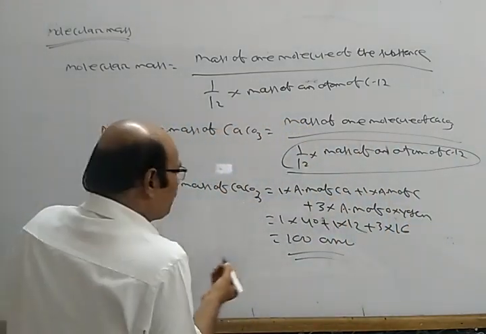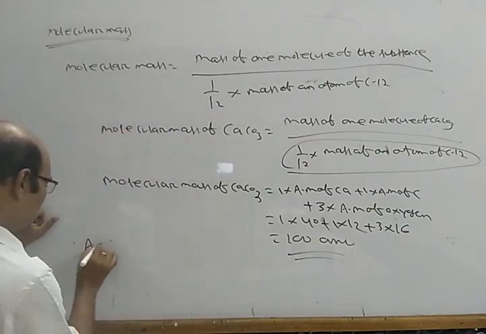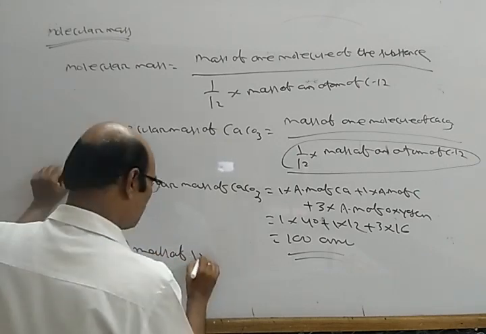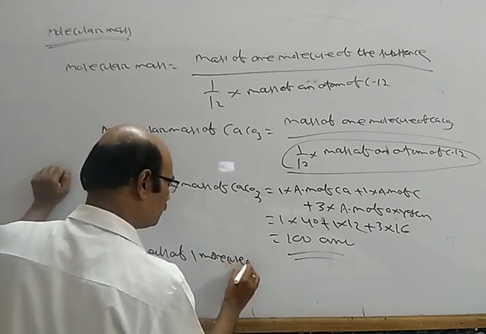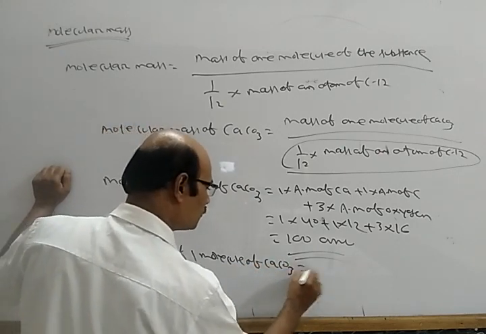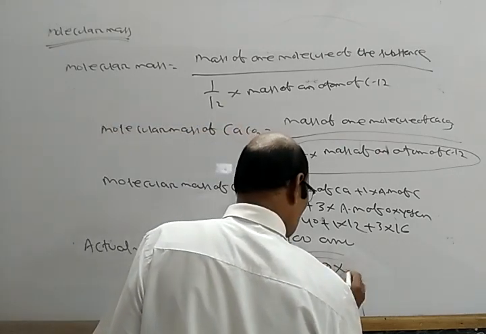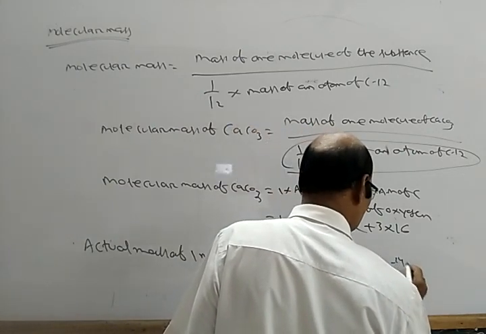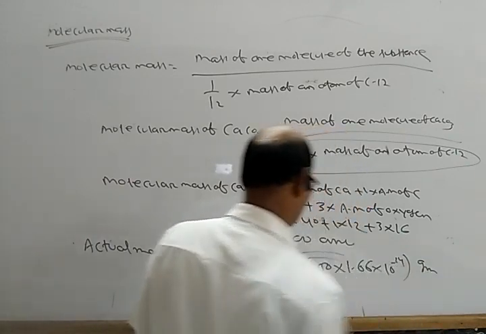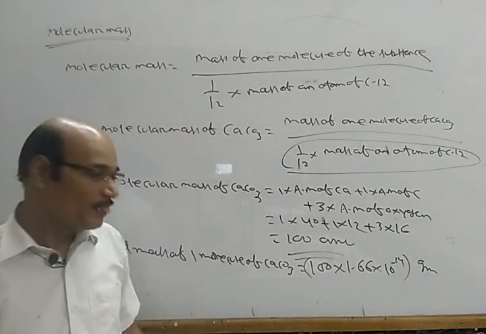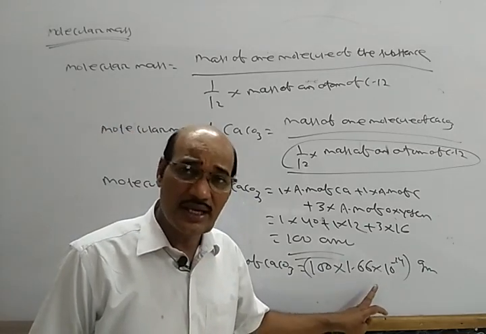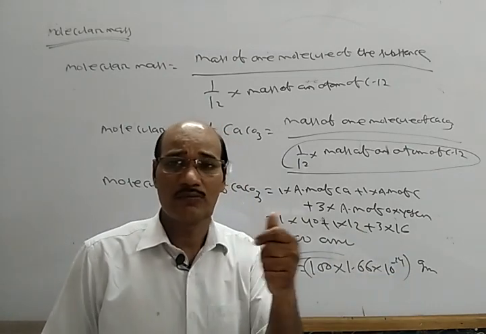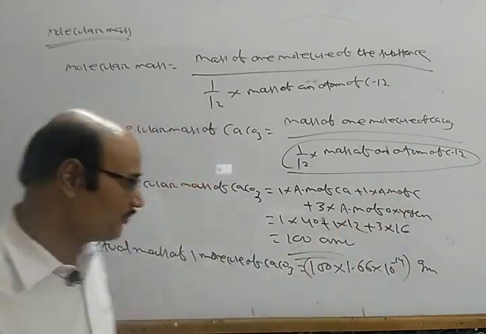So the actual mass of one molecule of calcium carbonate equals 100 into 1.66 into 10 power minus 24 gram. So 1.66 into 100 into 10 power minus 24 gram is the actual mass of one molecule of calcium carbonate.